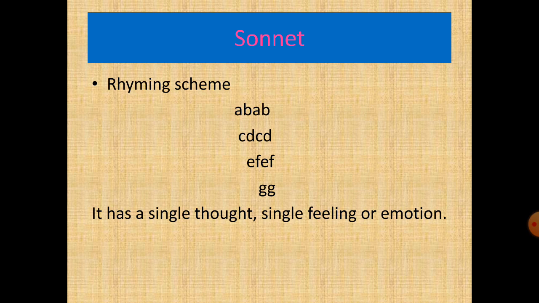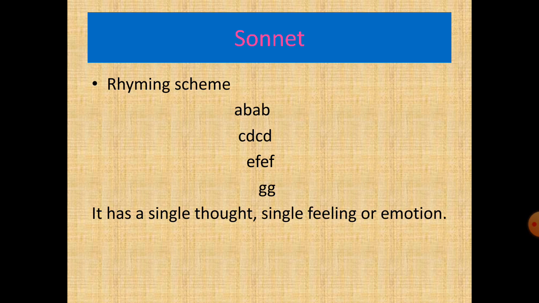Now all these 3 quatrains are separate, or what we can say unconnected, from each other, but these quatrains are connected with the same theme or same thought or same idea, because in this sonnet we have a single thought or single feeling of emotions that is expressed through the whole sonnet.